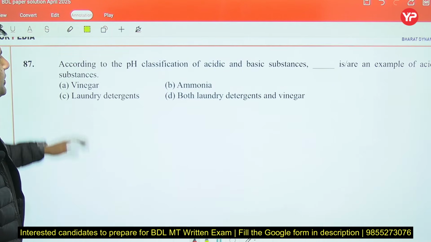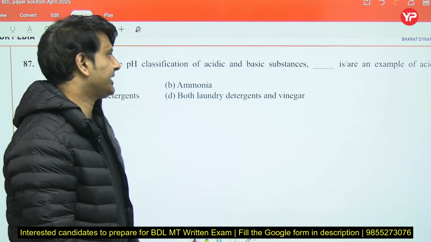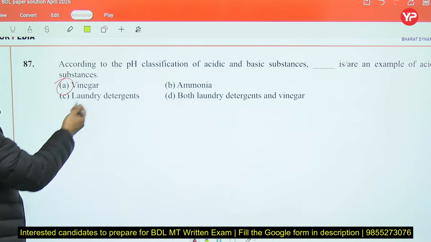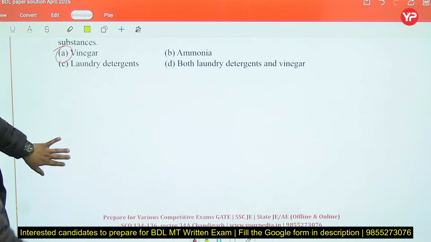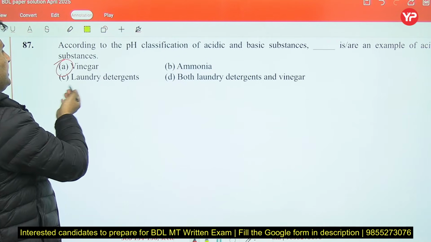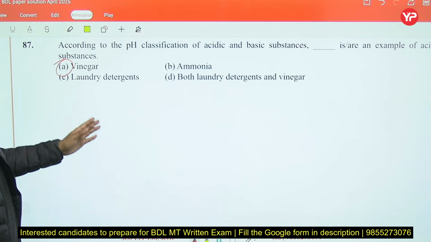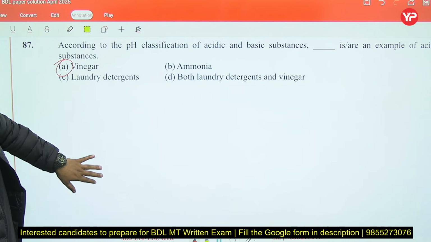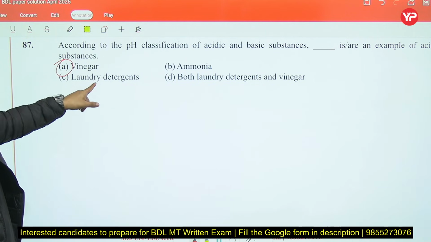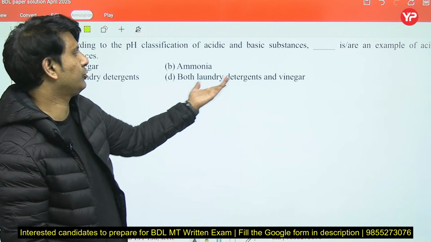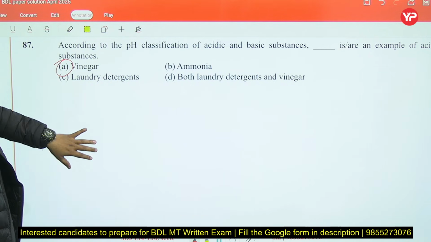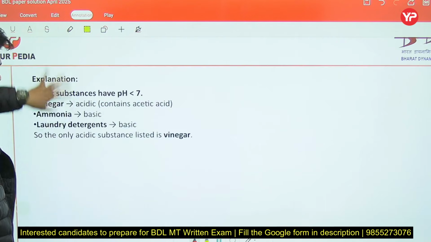Now, according to the pH classification, acidic and basic substances. Vinegar is acidic, we know that. Laundry detergent is alkaline or basic. Both cannot be the option, because vinegar is acidic and laundry detergent is basic.